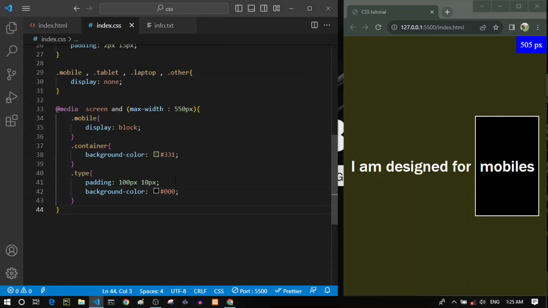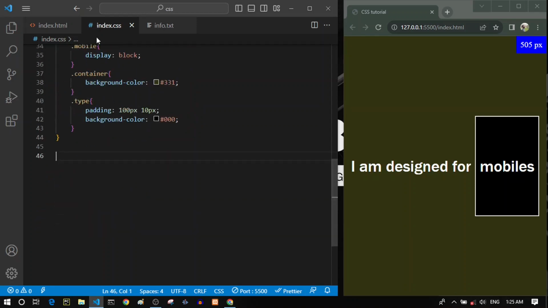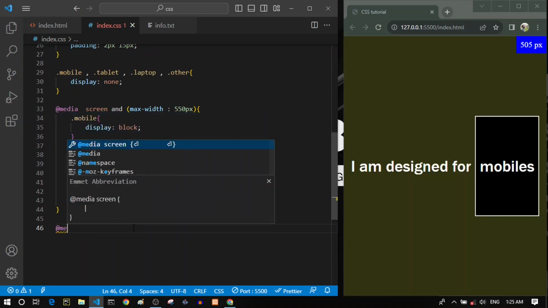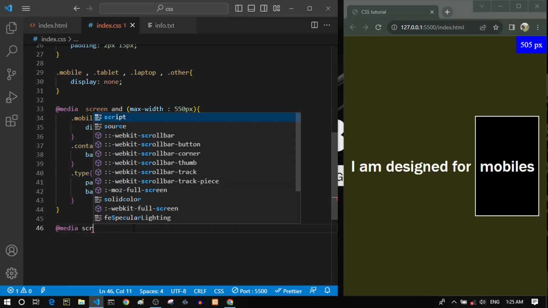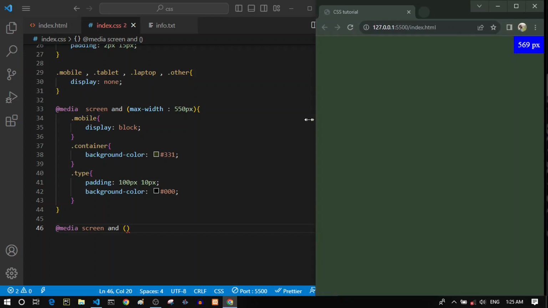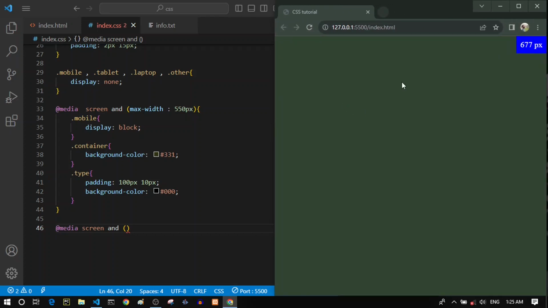So now let's create another media query breakpoint. Actually, we can just copy this, or let's write it from scratch. I want to have another media type of screen, and this time let's bring our browser to a larger size. So right now let's assume that this is a tablet screen.